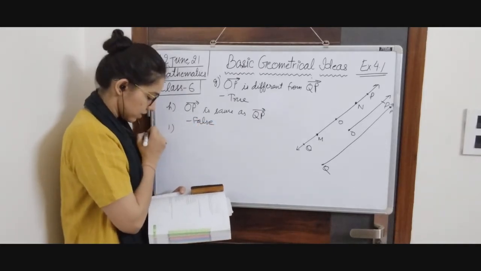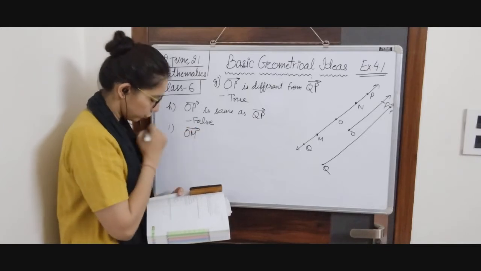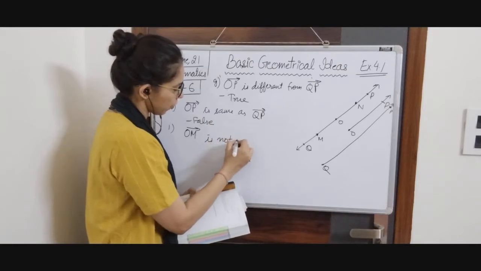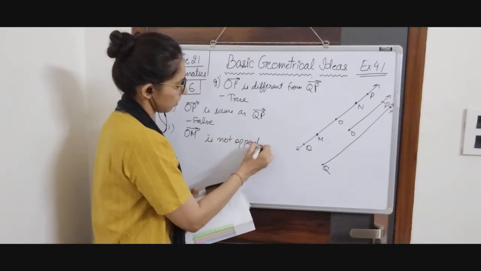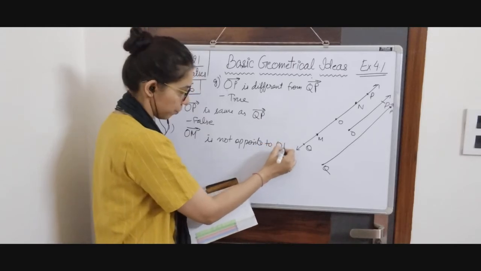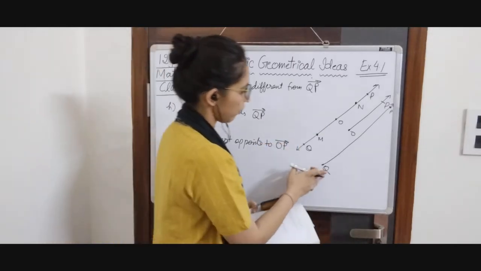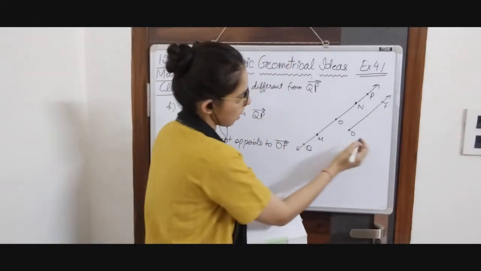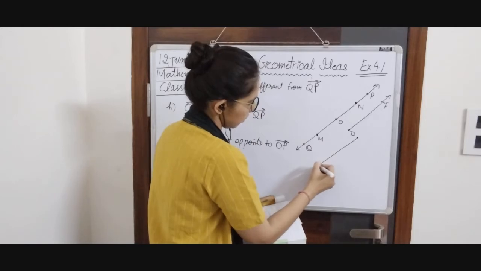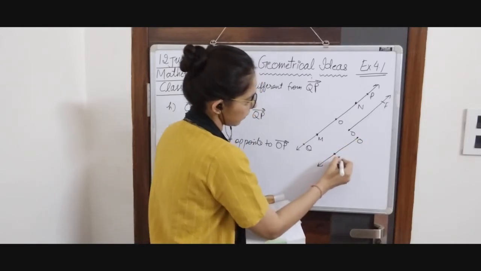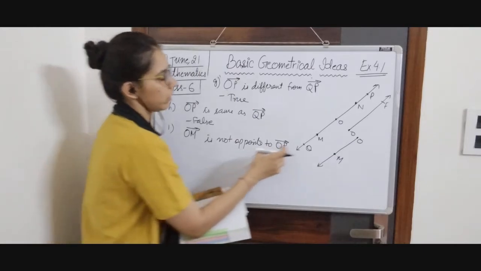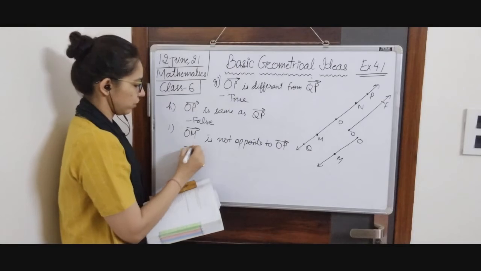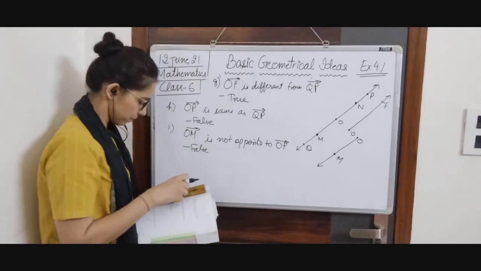Then I is ray OM. We are again talking about rays. OM is not opposite to OP. OP we have already drawn. Now we are going to draw OM. So OM will be this ray, O and this point is M. Clearly we can see that they are opposite and going in opposite directions. So it is going to be a false statement.